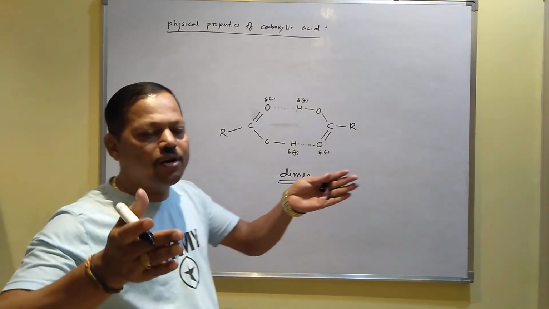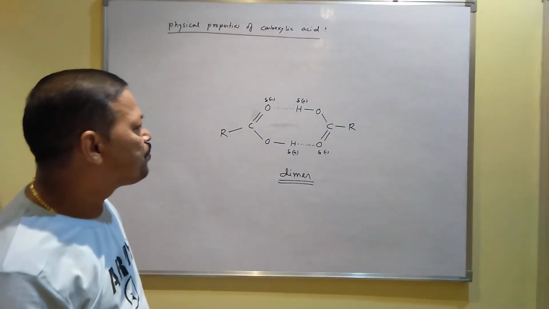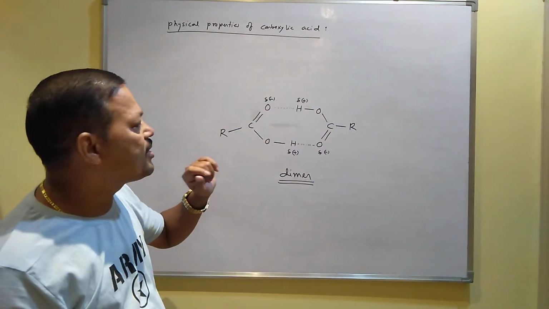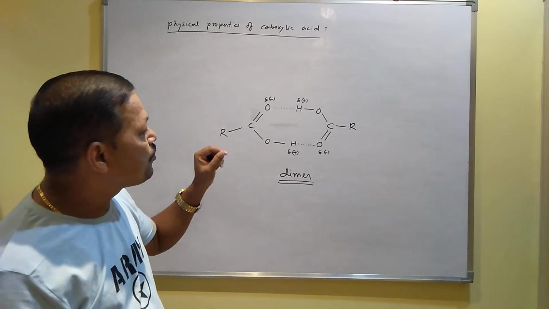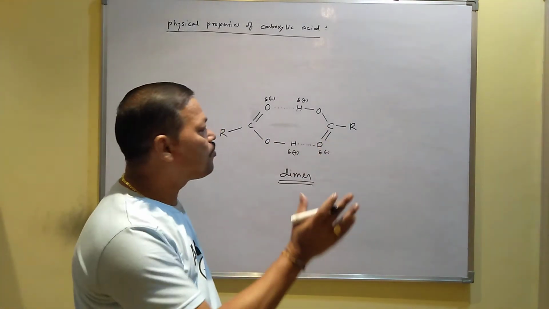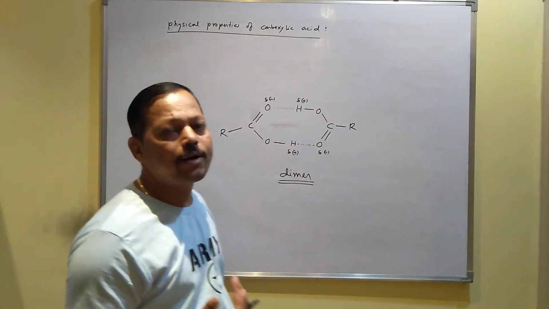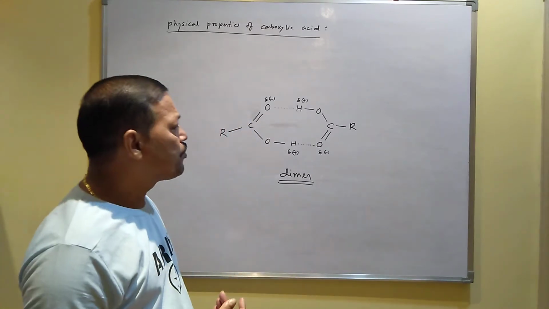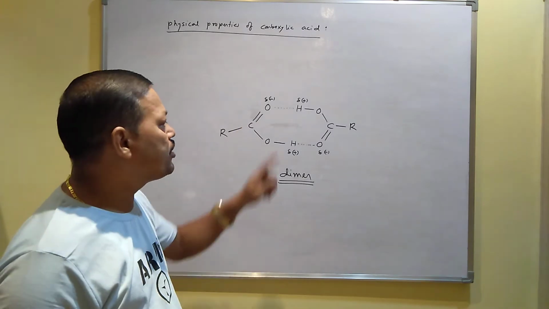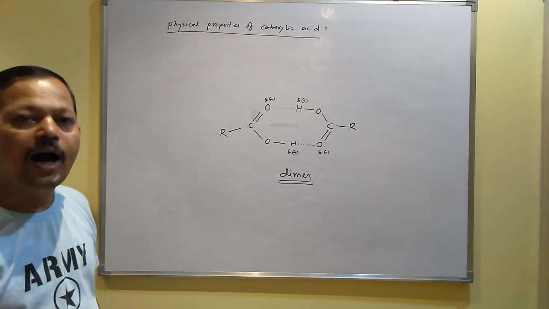Dimer means when two molecules combine to form a single one. Due to formation of the dimer, carboxylic acids have a very high boiling point, higher than aldehydes, ketones and alcohols of comparable molecular masses. So if someone asks why carboxylic acids have a higher boiling point, it is because they form dimers, due to intermolecular hydrogen bonding.